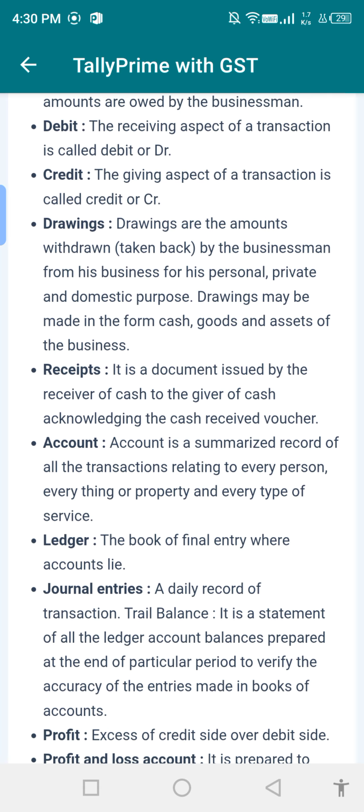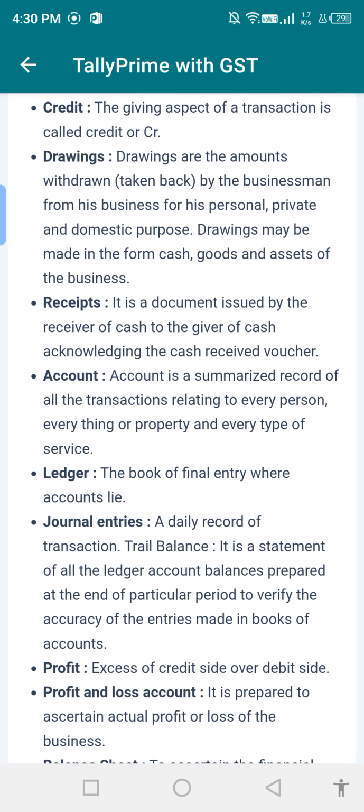Ledger, the book of final entry with accounts. Journal entry, a daily record of the transactions. Trial balance, it is a statement of the ledger account balances prepared at the end of a particular period to verify the accuracy of the entries made in the books of accounts.